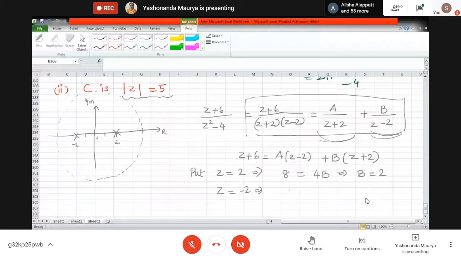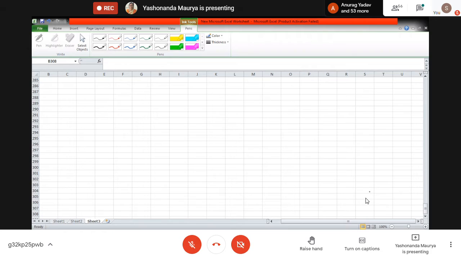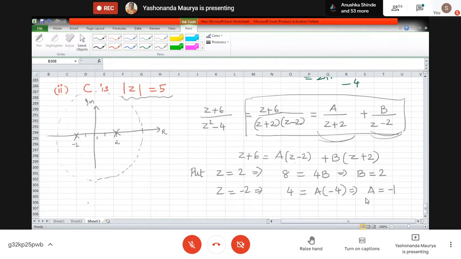Is 4. Right hand side what do we get? Is a into minus 4. Therefore, what is the value of a? It is minus 1. So what do we get here is that z plus 6 divided by z square minus 4 is equal to minus 1 upon z plus 2 plus 2 times 1 upon z minus 2. ठीक है?